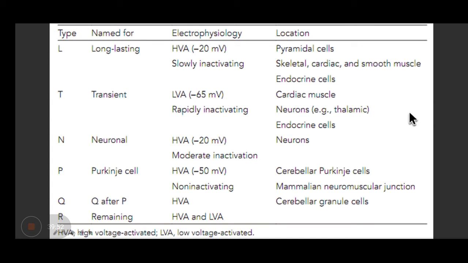There are various types of calcium channels. But here L because it is long lasting, T because it's transient, and so on. So these T types are mainly indicated in the genesis of epilepsy, and L type are mainly present in the vascular smooth muscle. So our concern is with this particular group for the treatment of hypertension.